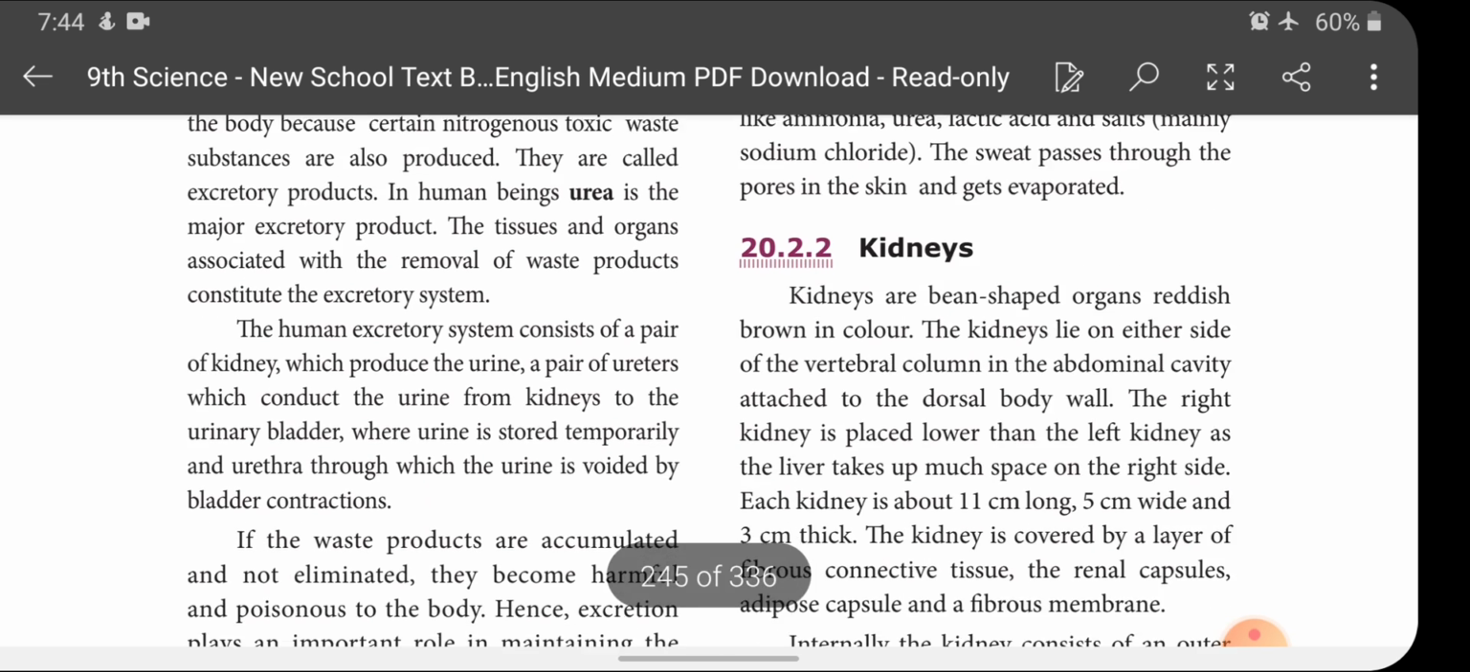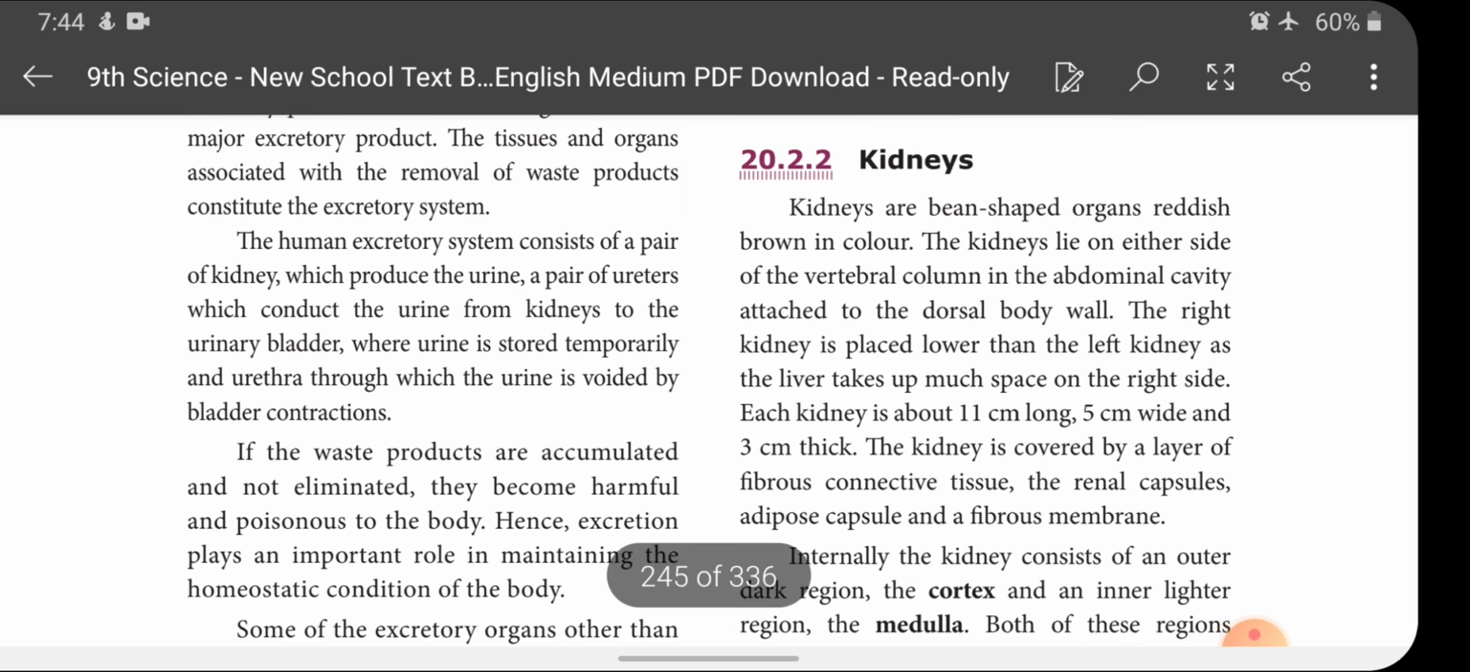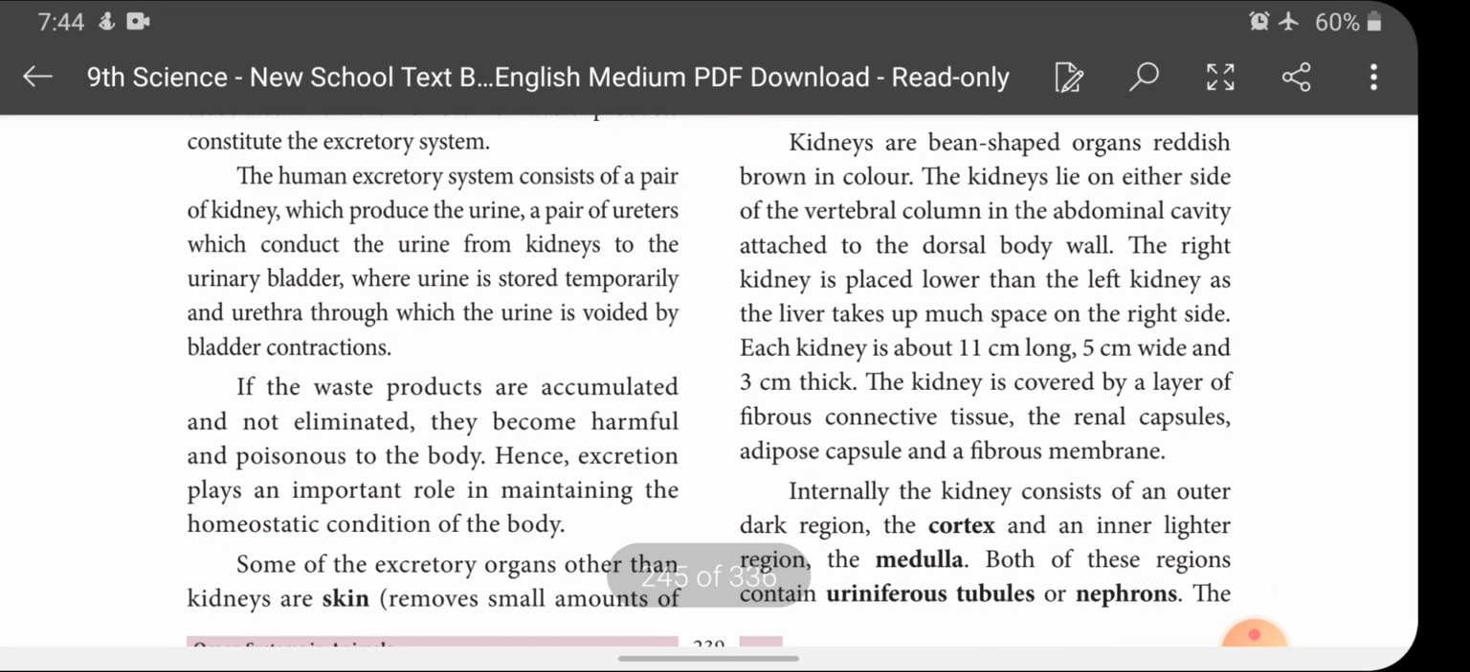Next one is kidneys. Kidneys are bean-shaped organs, reddish brown in color. Kidneys lie on either side of the vertebral column in the abdominal cavity, attached to the dorsal body wall. The right kidney is placed lower than the left kidney as the liver takes up much space on the right side. Each kidney is about 11 cm long, 5 cm wide, 3 cm thick. The kidney is covered by a layer of fibrous connective tissue: the renal capsule, adipose capsule and fibrous membrane.